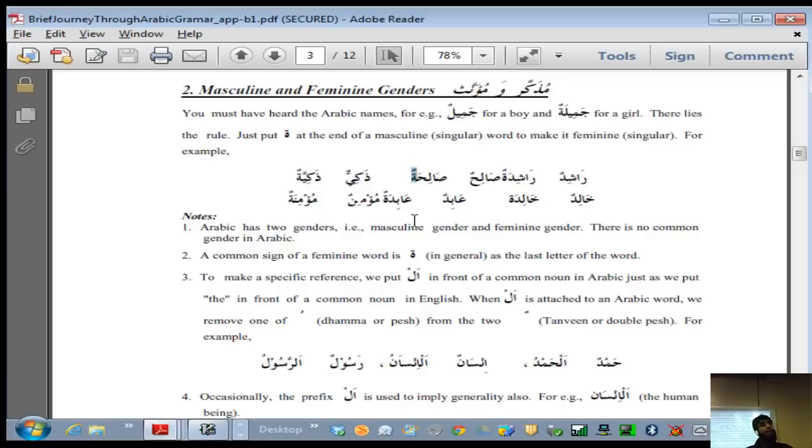And I already know what salih means, because I've done the word amal salih, I've done amal salihat, right? So I know I can get rid of ta, and I know what the word is coming from. Similarly, I know the word mu'min, and if mu'mina comes, I can just take it out, and it's mu'min. I know what mu'min means, so it's not a new word for me. So this is the help that it gives you in one sense. Okay, and then they have given you some exceptions, so you can read that, but I'm not going into that for now.